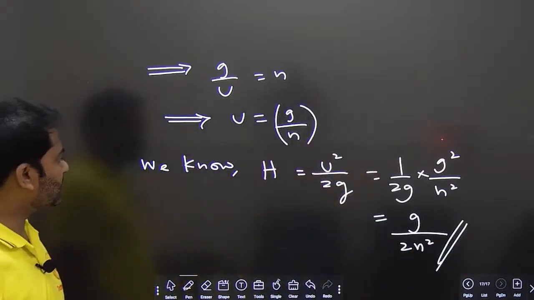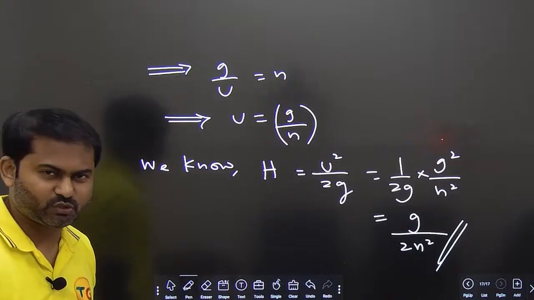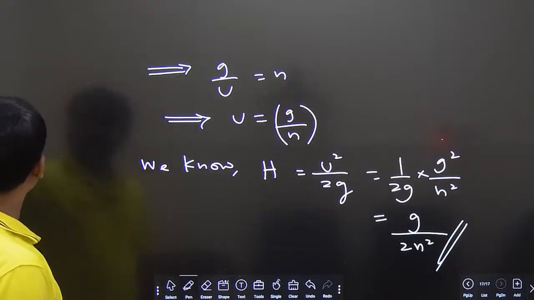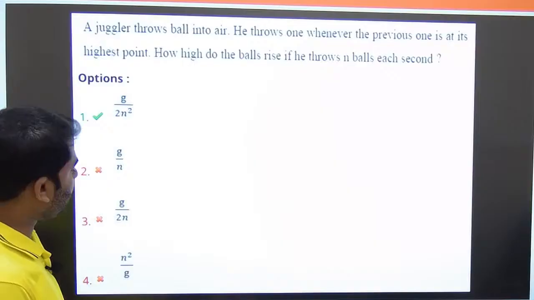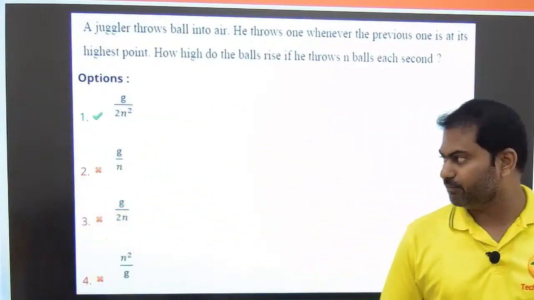g by 2n square is the maximum height. If he is throwing n number of balls, you can see n number of balls per second. So g by 2n square, option number 1 is the right answer here.